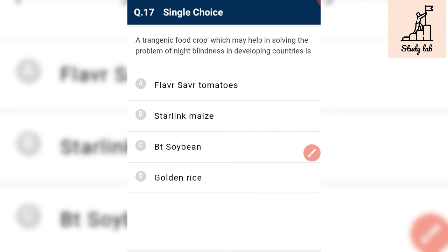A transgenic crop which may help in resolving the problem of night blindness in developing countries is golden rice. Golden rice has a gene for vitamin A, which is responsible for the formation of retinal, and that cures night blindness. So this is our required answer.